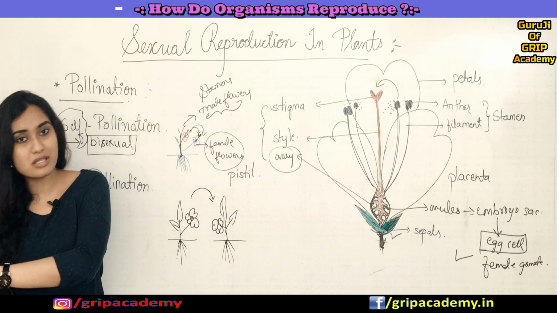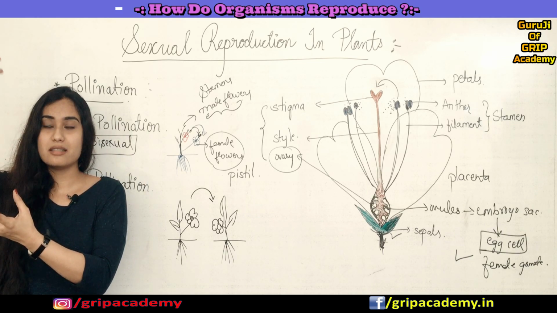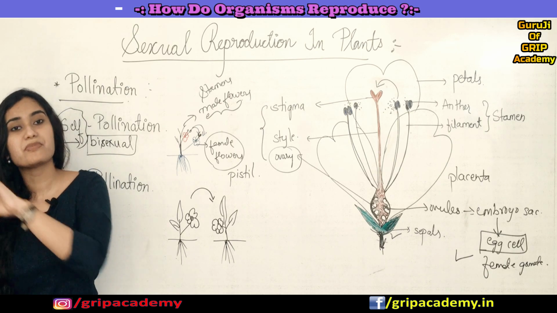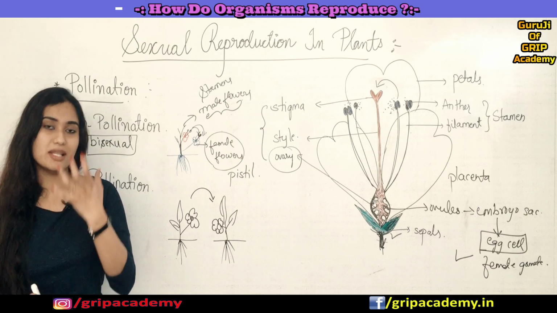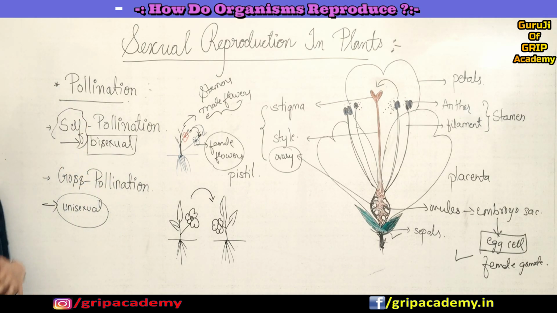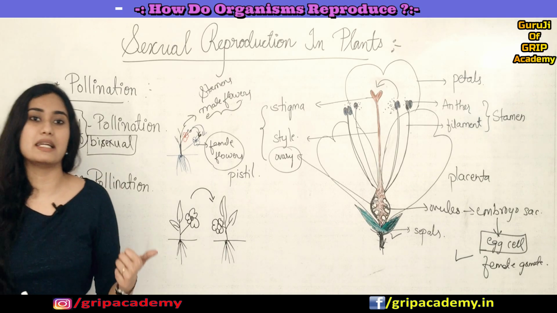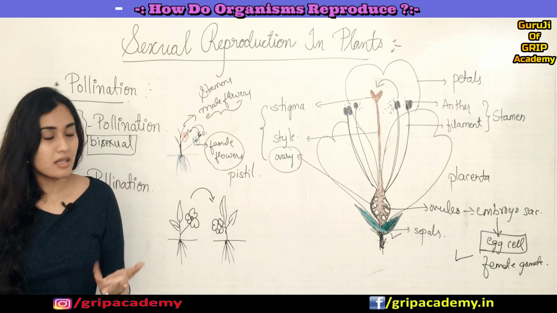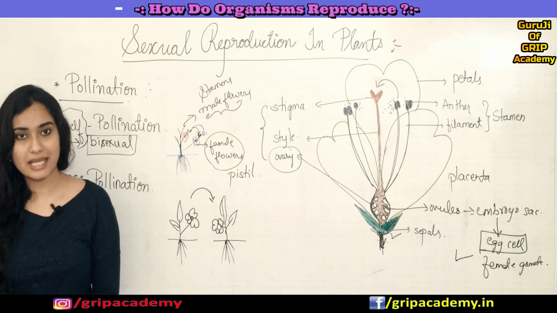So when the wind blows very speedily, the pollen grains of a male flower will fall on the stigma of the female flower. So then pollination will happen. Like this we have many agents like wind, insects, and water, which will favor this pollination. I'll come to that later.